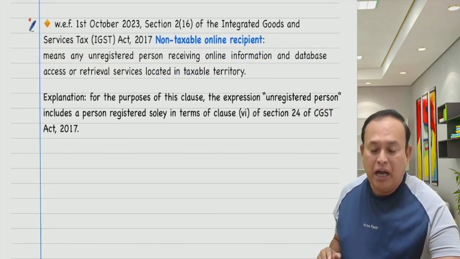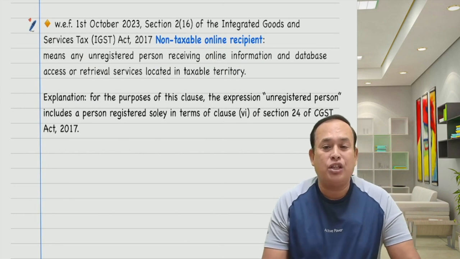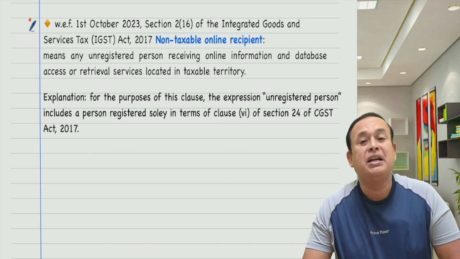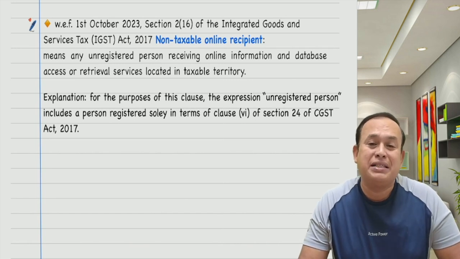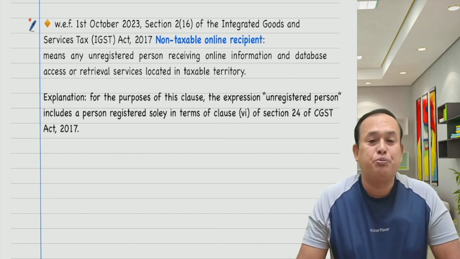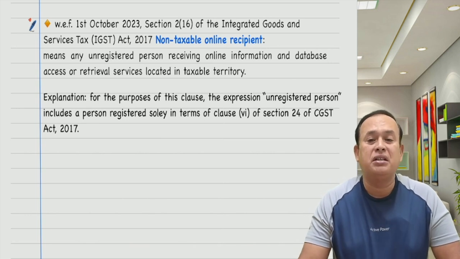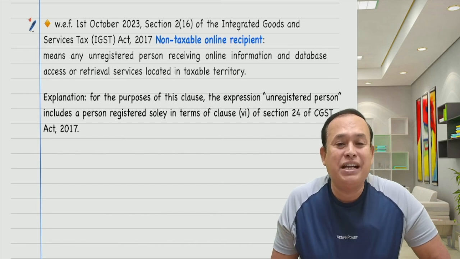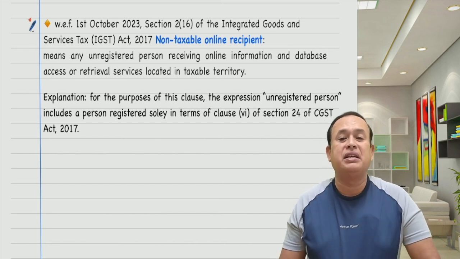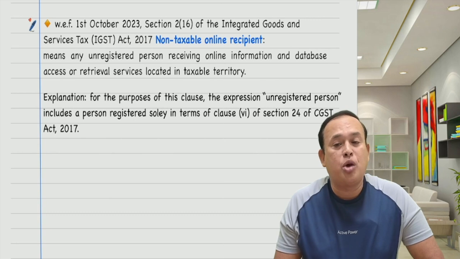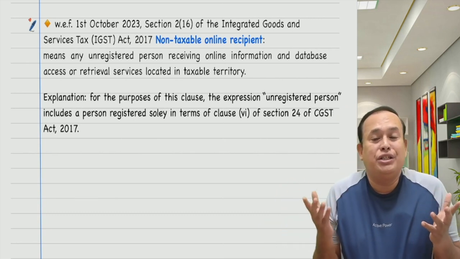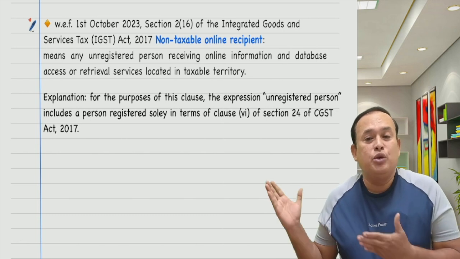And furthermore, we have a term non-taxable online recipient, a very important term. It is defined under the IGST Act, which has recently been modified, which means any unregistered person receiving online information and database access or retrieval services located in the taxable territory. In a simplified manner, an unregistered individual, I can give as an example here.